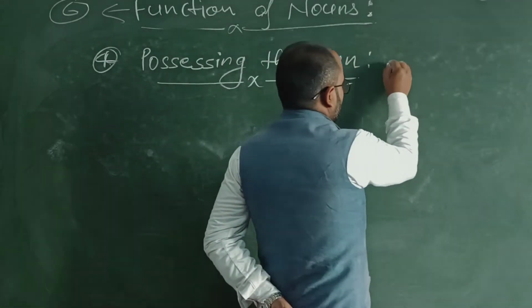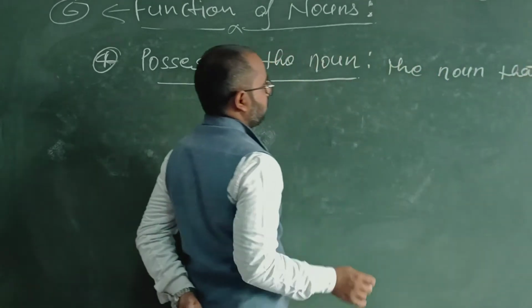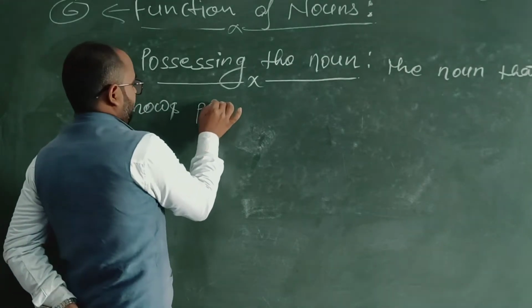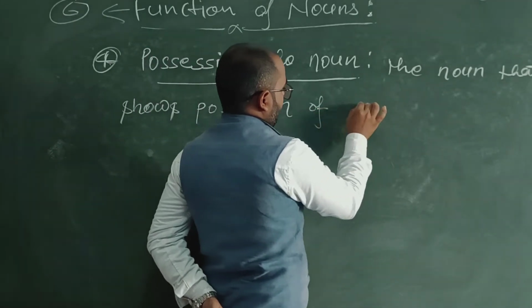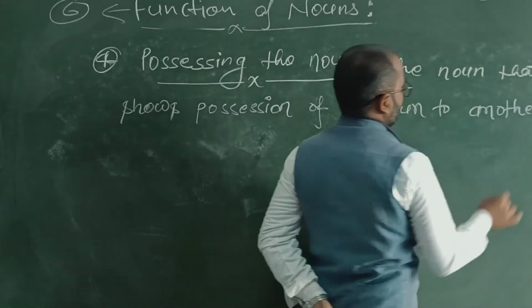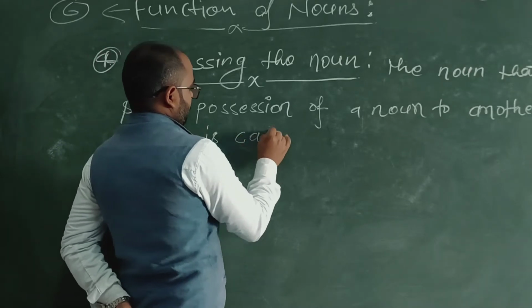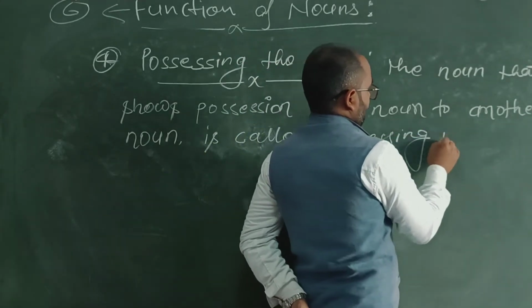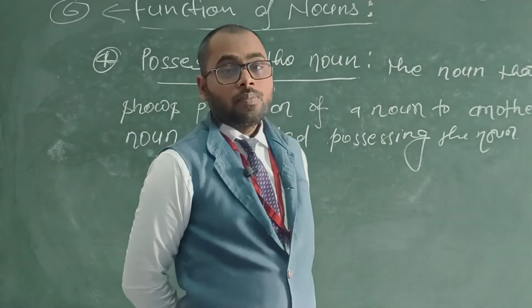So let's define it. The noun that shows the position of a noun to another noun is called possessive noun, or possessive case.